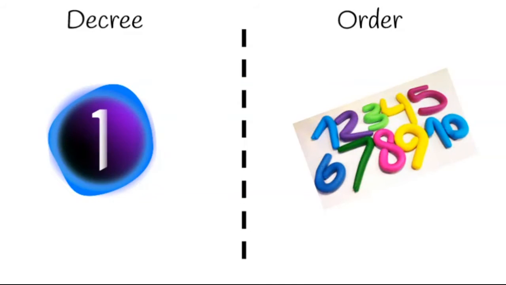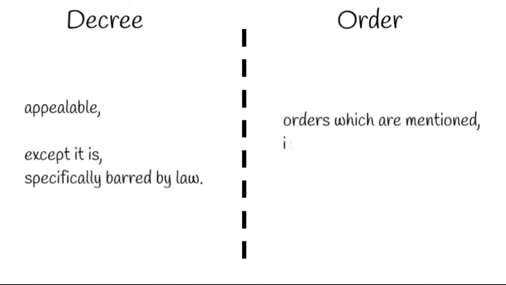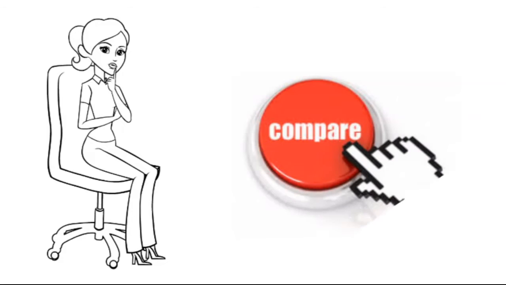Moving forward, every decree is appealable except if it is specifically barred by law. But on the other hand, only those orders which are mentioned in the code are appealable. Now, let us draw a comparison chart on the basis of above information.